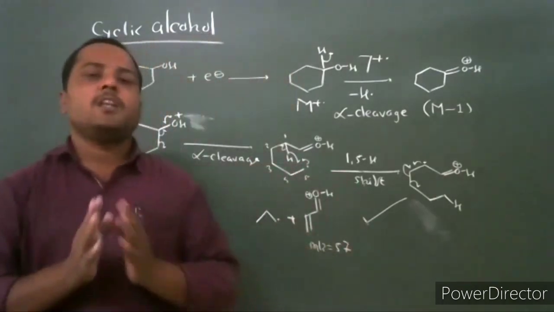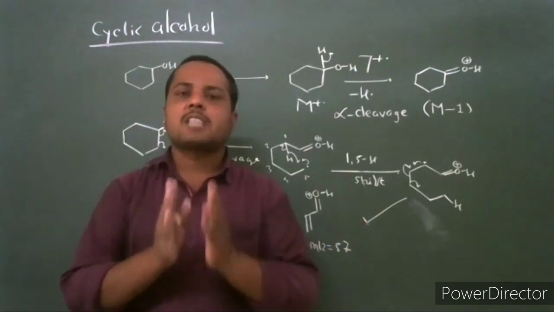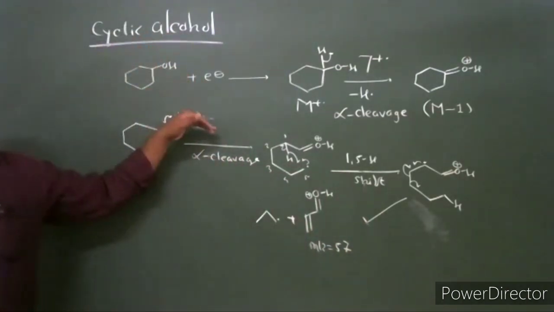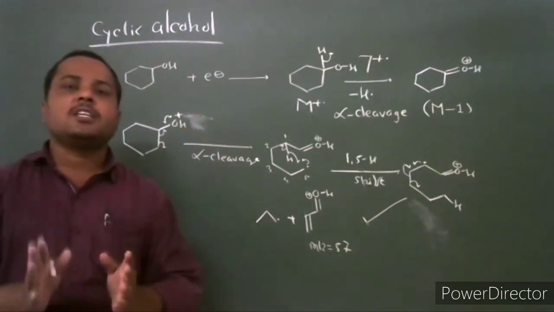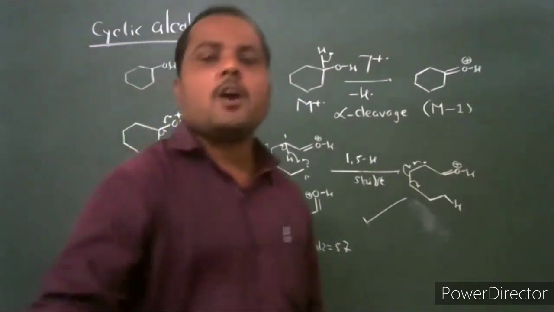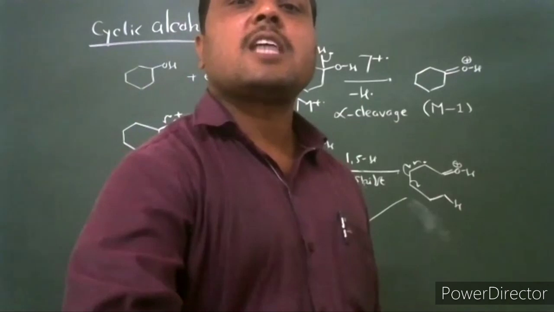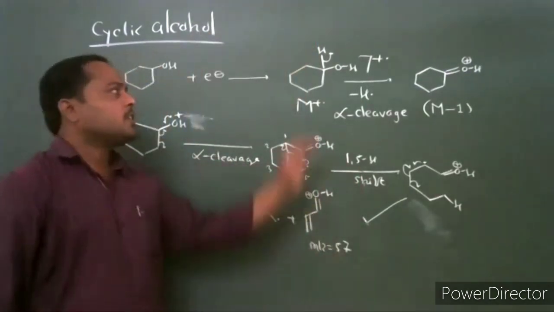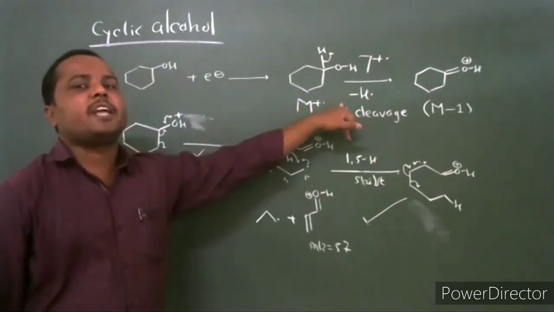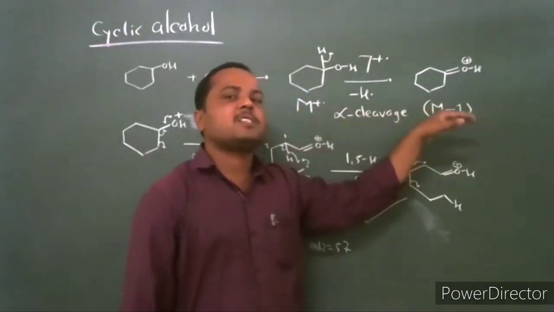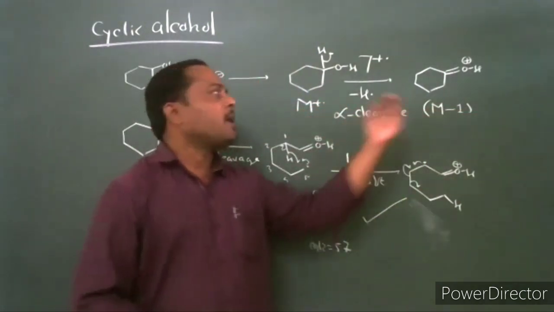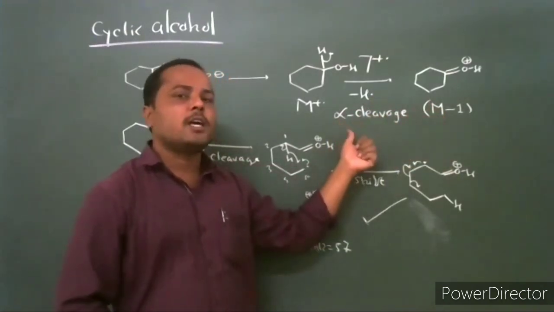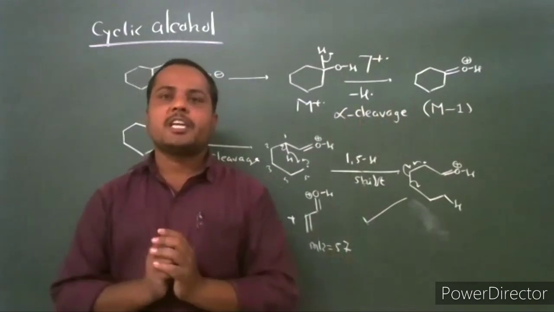What are the possible ways of fragmentation for cyclic alcohol? Cyclic alcohol undergoes fragmentation in three different ways. The first way of fragmentation for cyclic alcohol is alpha cleavage with loss of a hydrogen radical, giving the M minus 1 fragment ion. The mass of this fragment ion is less than the molecular ion by 1 unit, by loss of a hydrogen radical.